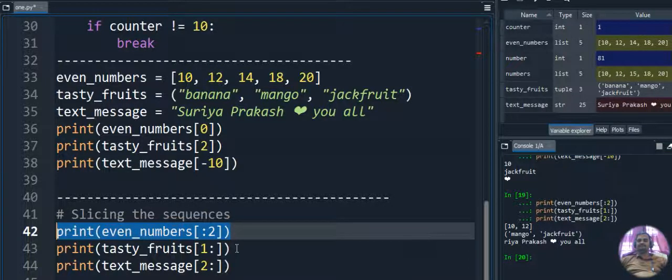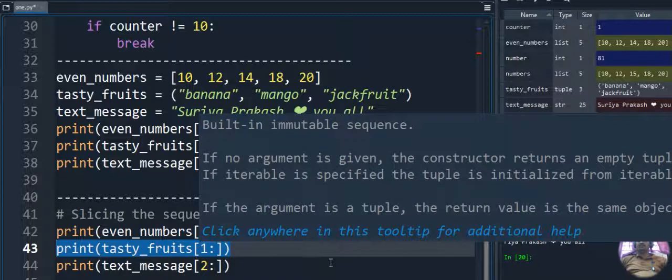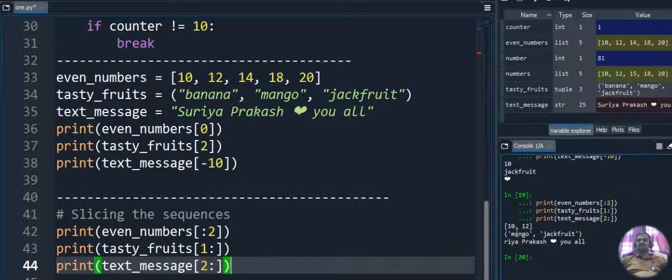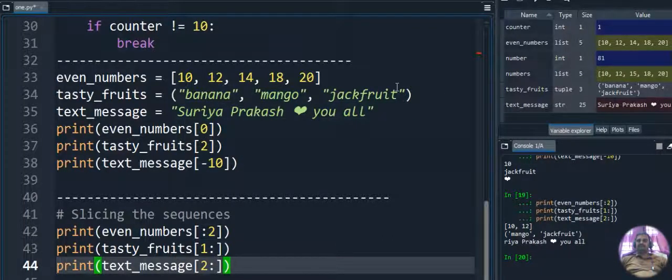Okay. Next we are having tasty fruits. For tasty fruits we are having 1 colon. So with 1 colon we are just discarding the first position, meaning the values at the second and third positions will be taken. So 1 colon means the 0th position will be discarded, and 1 and 2 will be taken as output. If you are giving 2, from 2 we will get output, so we will get only jackfruit as output here.